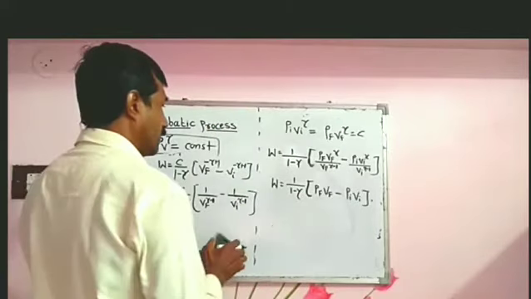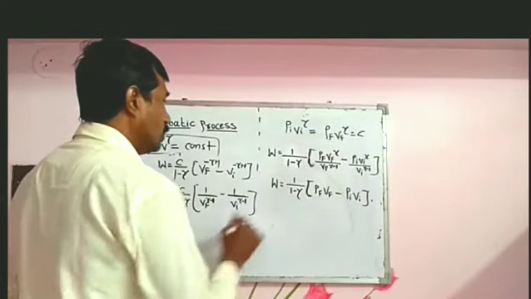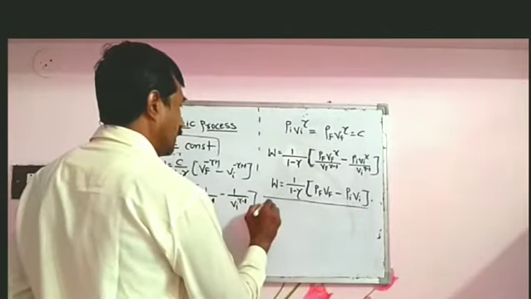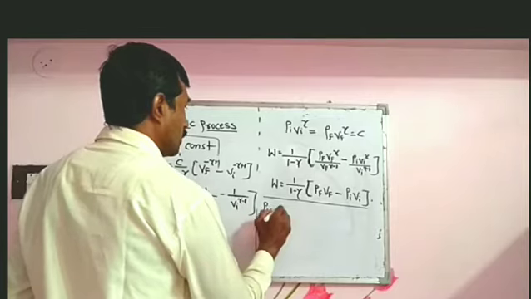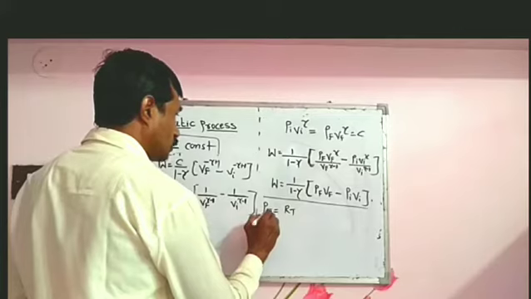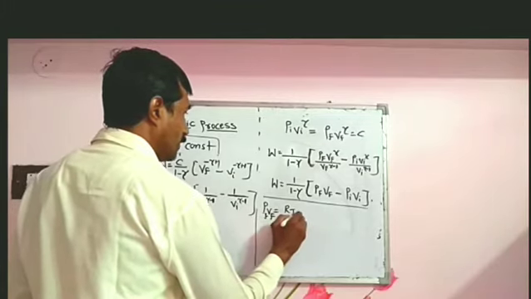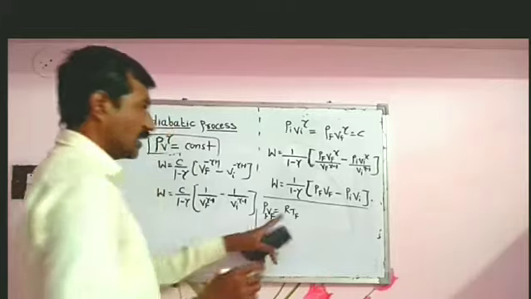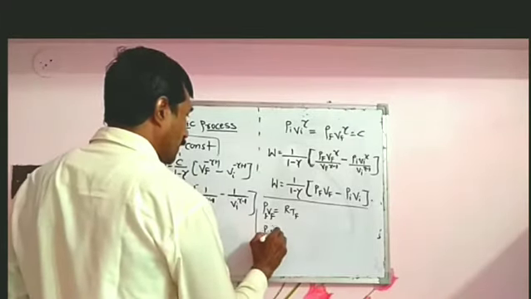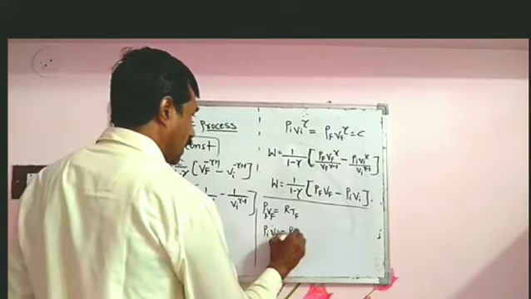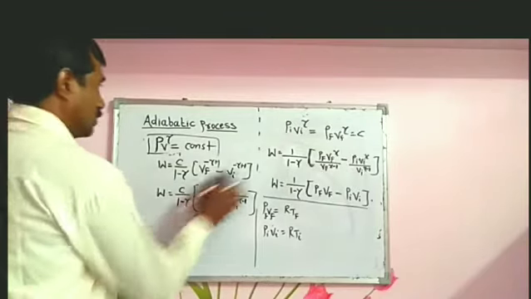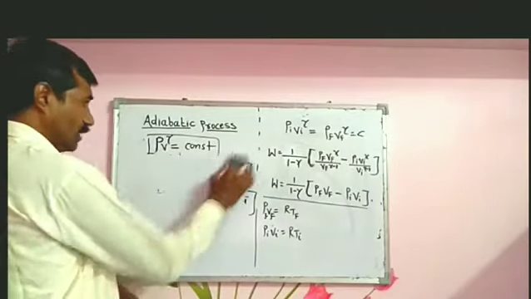But we know that according to the equation of state, that is PV equal to RT. So we use the suffix: PfVf equals RTf, because R is a gas constant, and in case of PiVi we get RTi. Then substitute this value in the above equation.